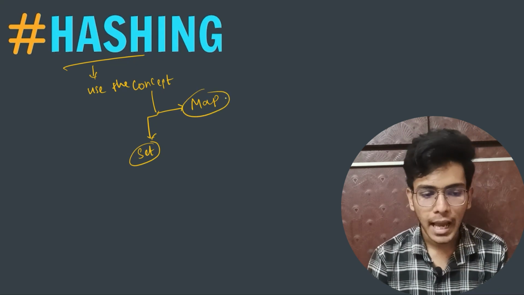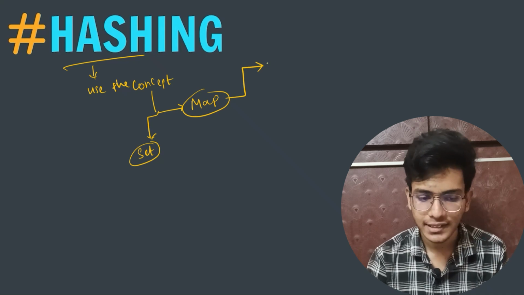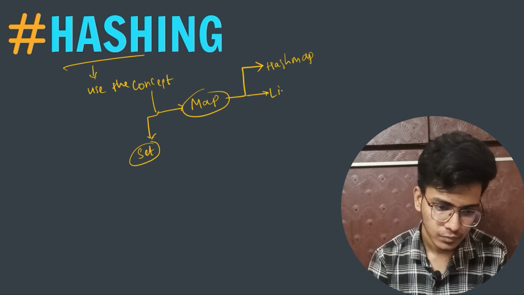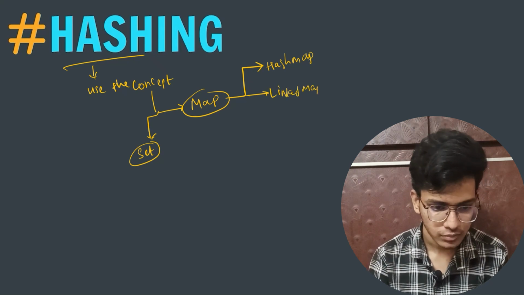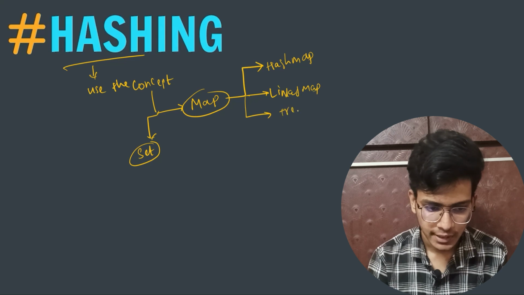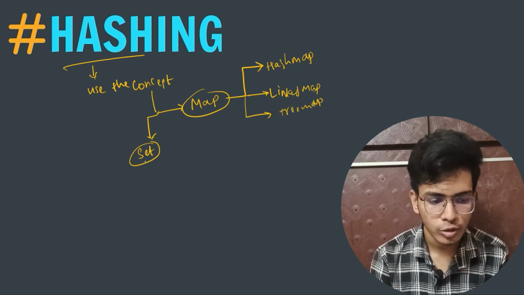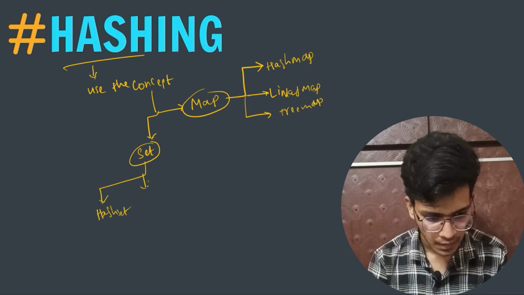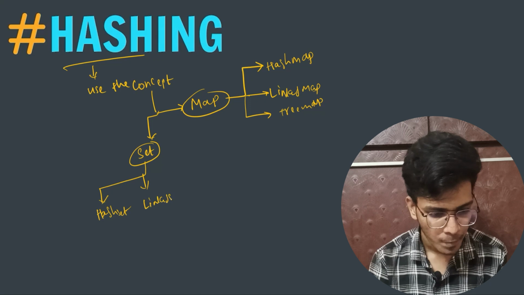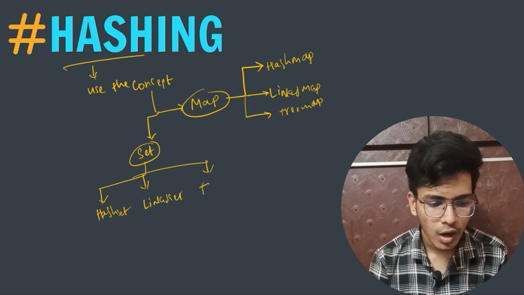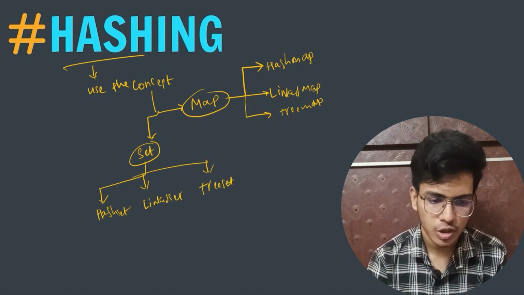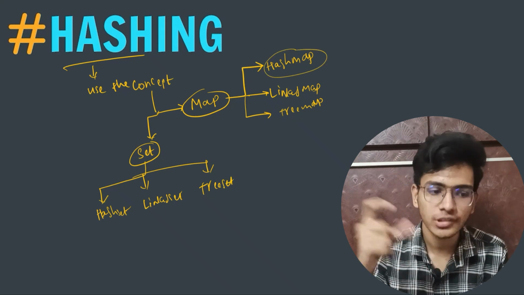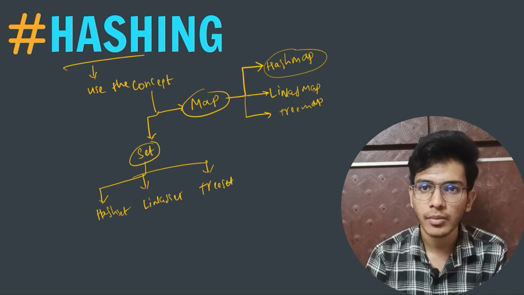Now a map is again divided into three types, that is hash map, linked map, and tree map. Similarly, a set is again divided into three types, that is hash set, linked set, and tree set. We will talk about each one of these data structures: what they are, how we use them, and how they use the concept of hashing. We will talk about it in detail.